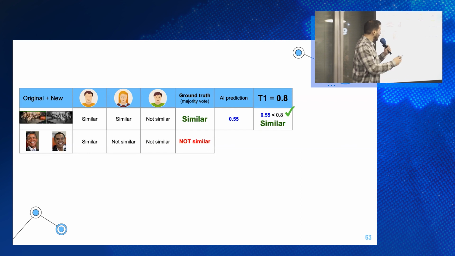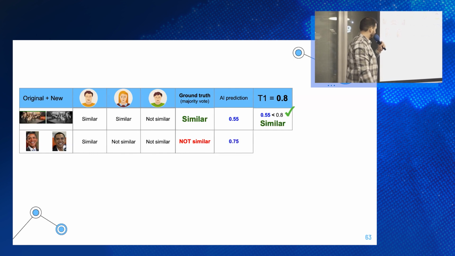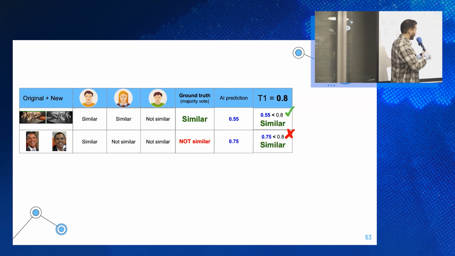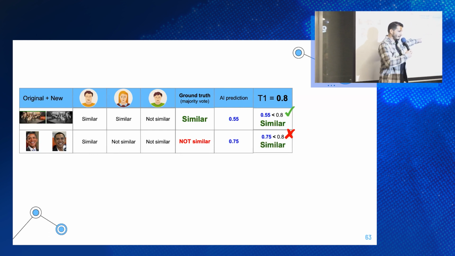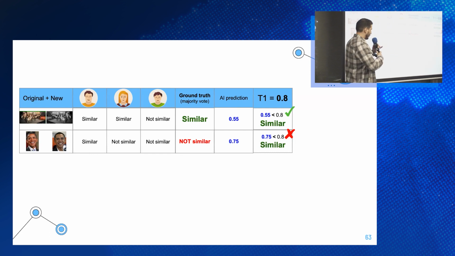Very simple. The AI prediction for those pictures is now 0.75. So this is the AI prediction. And if we compare it to the threshold, it is still smaller than 0.8, right? So again, it is still similar. But now the model is not correct because it is different than the ground truth, right? So this is a mistake, as opposed to the first one, which was a good call.